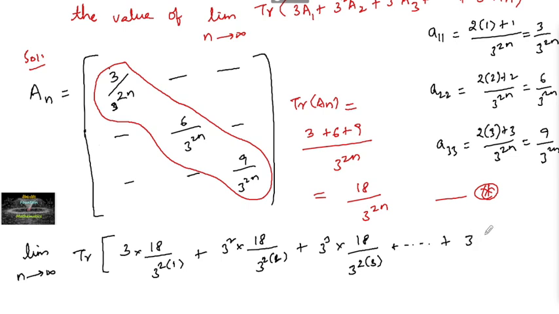The last one 3 to the power of n into 18 upon 3 to the power of 2n.